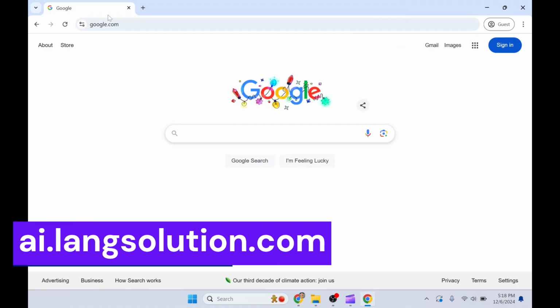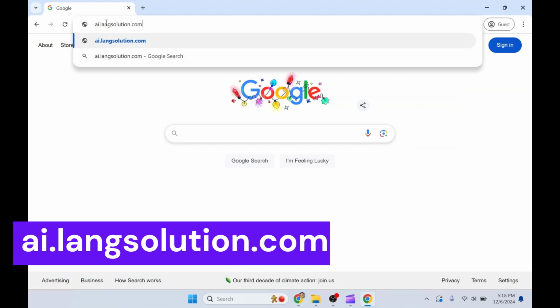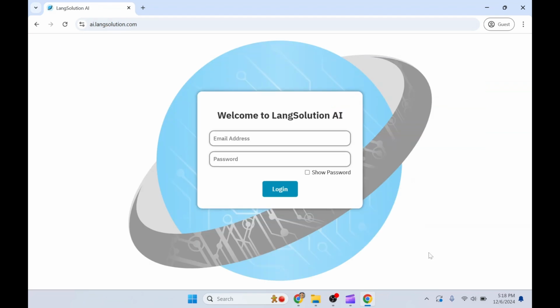Type in ai.langsolution.com into your web browser. You will see a login page. Type in your email and temporary password. Then press Login. Bravo!